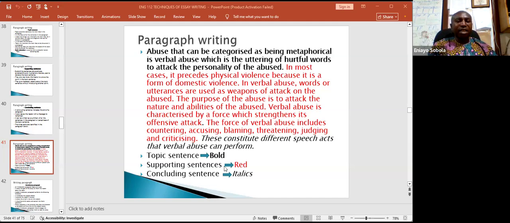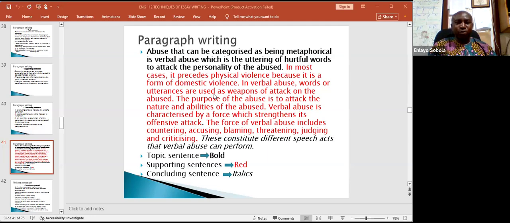But the supporting sentences are in red. Look at it. In most cases, it precedes domestic violence because it's a form of domestic violence. It shows us how it happens. It happens in some cases before domestic violence erupts. In verbal abuse, words and utterances are used as weapons.